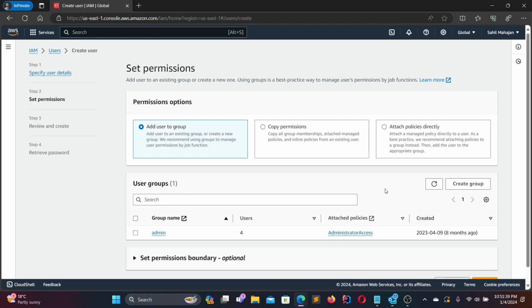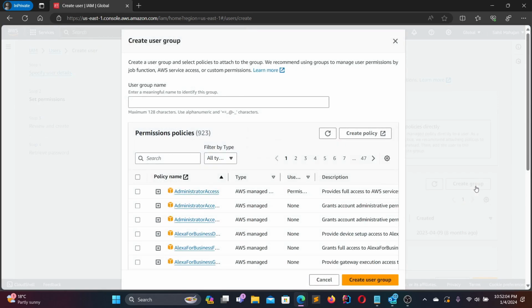When we click on next, it basically asks us to set permissions. That is, you can add the user to a group, you can attach policies directly, or you can copy permissions from an existing user to this user. Again, I already have one group over here, hence why my user group is populated. For you guys, the user group will not be populated. So what we're going to do is create a group. So we're going to click on create group.